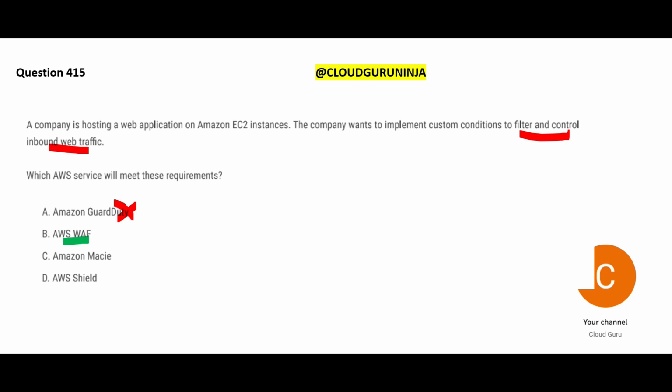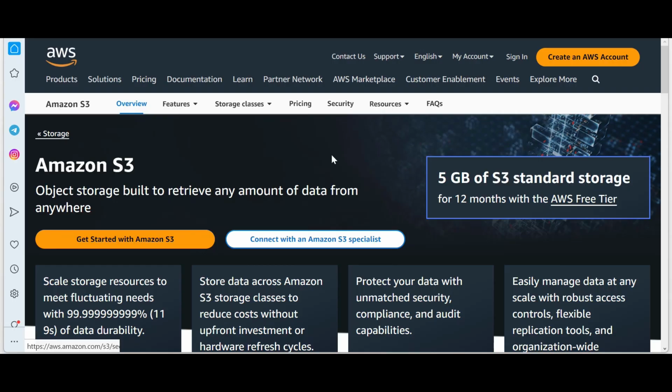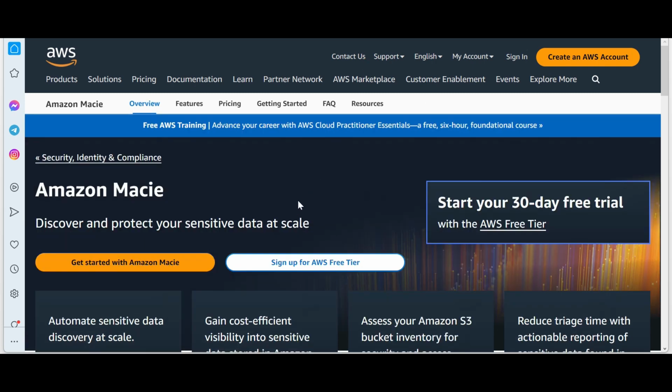PII, personal identifiable information. If I have a lot of documents stored on S3 buckets, and I want to know which of those documents have PII information, for example, credit card information, social security numbers, Aadhaar numbers, passport numbers, and so on, where a financial fraud can happen or someone can mimic your identity, then Macie will be used for that purpose. It is used for sensitive data.